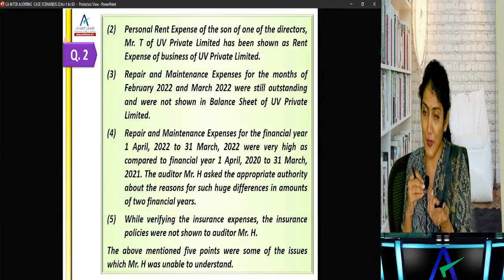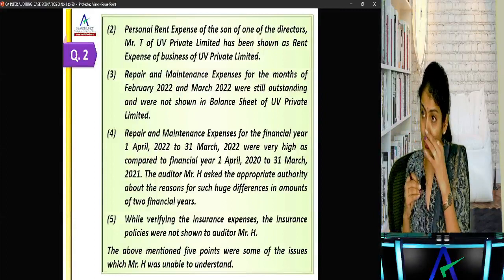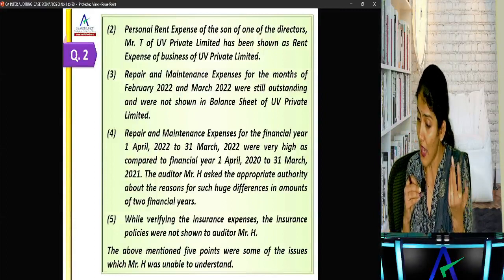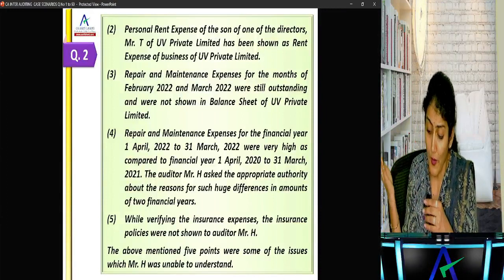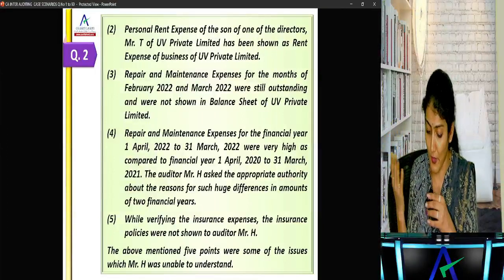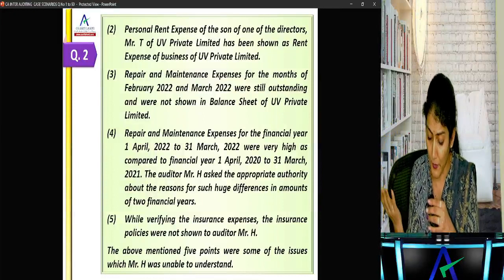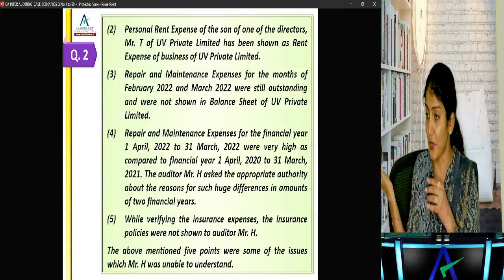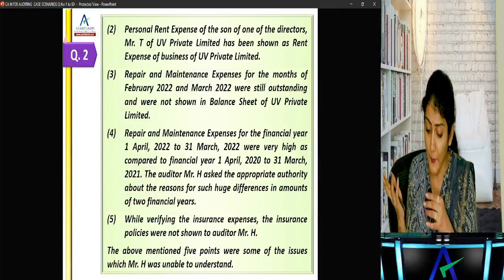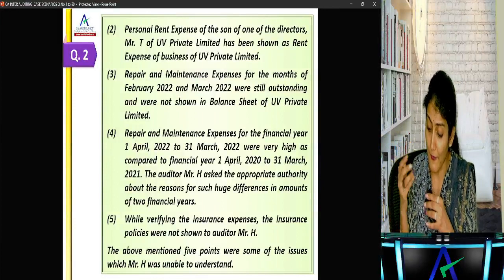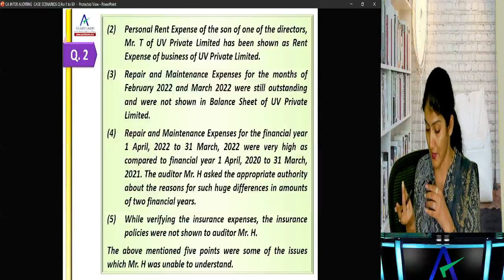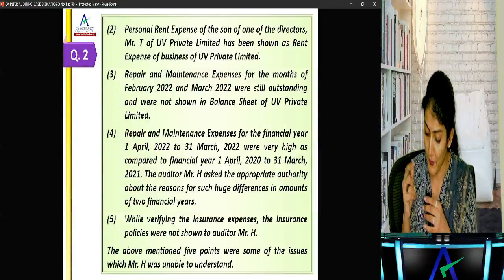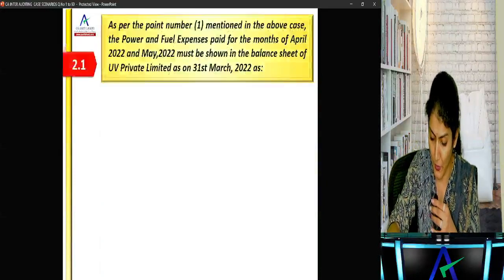February, March, that means they relate to the current year. They should be recorded as the outstanding rent. Then repairs and maintenance for 21-22 were very high as compared to previous year. Auditor H asked the appropriate authority for the reasons for such huge differences. That means they are doing the analytical procedure. While verifying the insurance expense, the insurance policies were not shown to the auditor. The above mentioned 5 points were some of the issues which H was unable to understand.